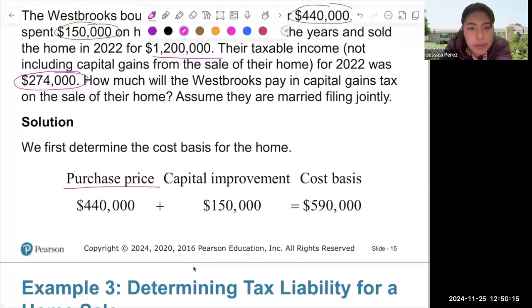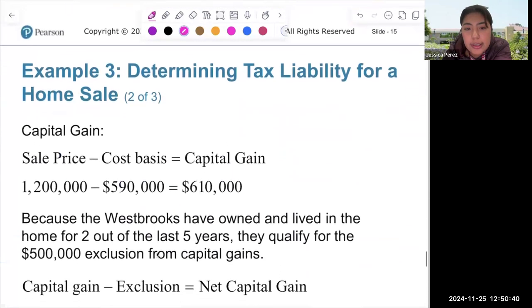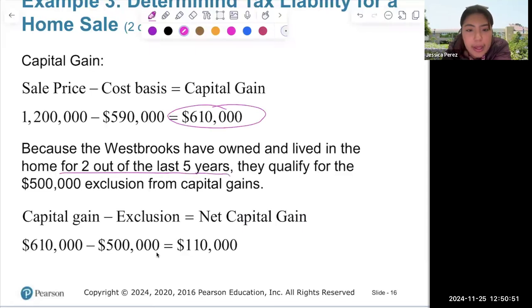Well, first, you have to look at the purchase price plus capital improvements. So the cost basis, how much they invested in the house, was $590,000. Now we have to subtract that from how much they sold it for. So the capital gain is the sale price minus the cost basis. The sale price was $1,200,000 minus $590,000, which is $610,000. So this would be the capital gain, but because the Westbrooks have owned and lived in the home 2 out of the 5 years, they qualify for the $500,000 exclusion from capital gain.